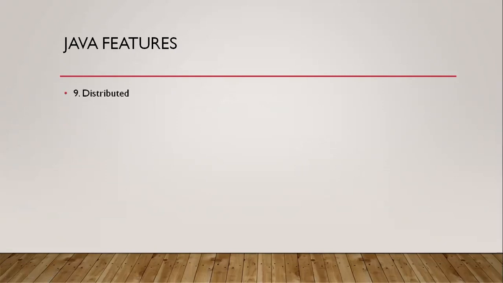And coming to the ninth feature, distributed. Java supports network based applications and network programming, work distribution and control over the network, which means if we want to share programs between multiple systems, it can handle that easily. Suppose there is a lot of work with you, so you may share that work between your friends.